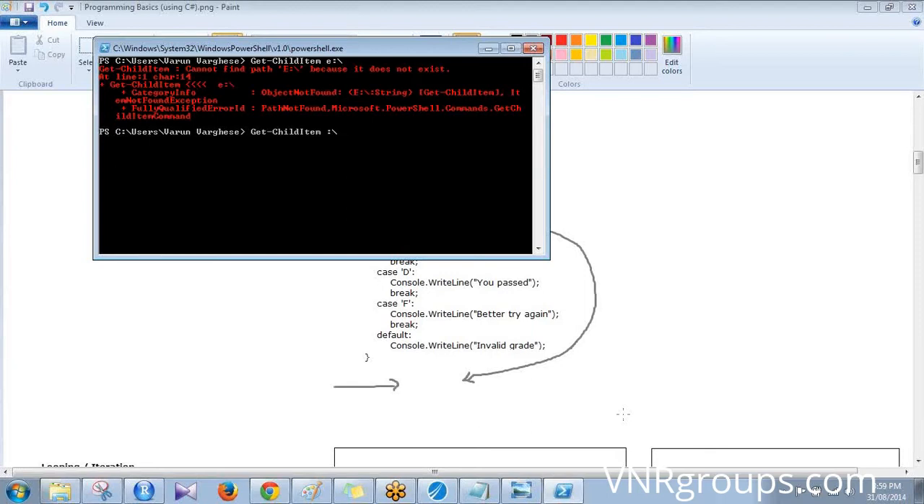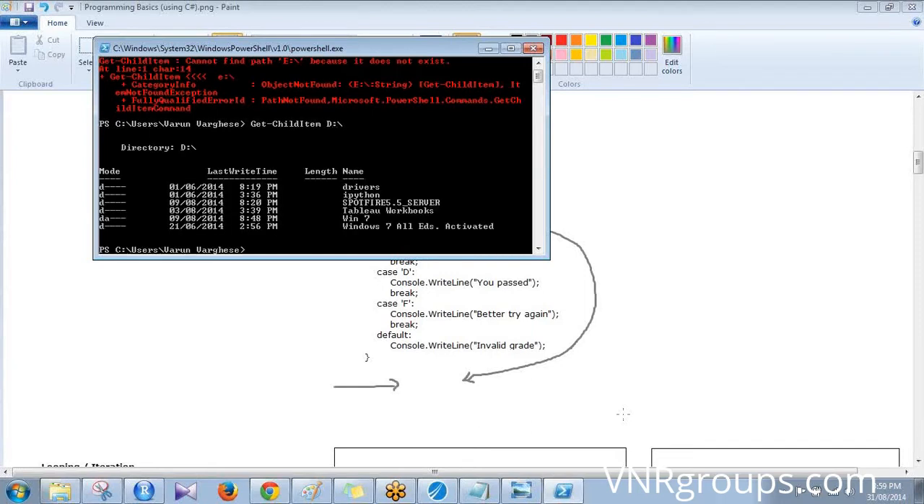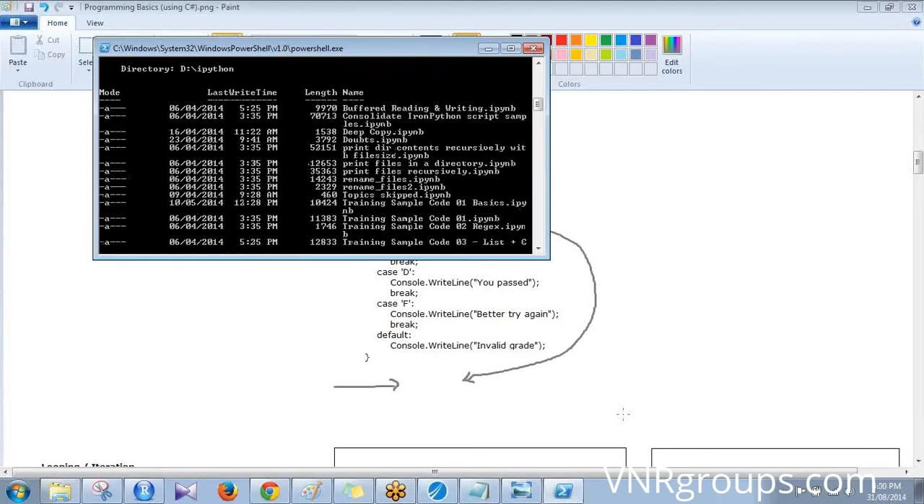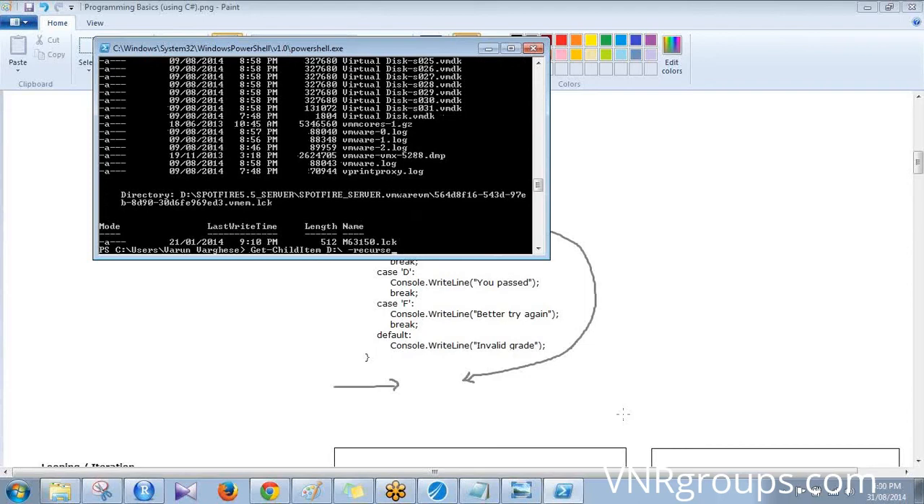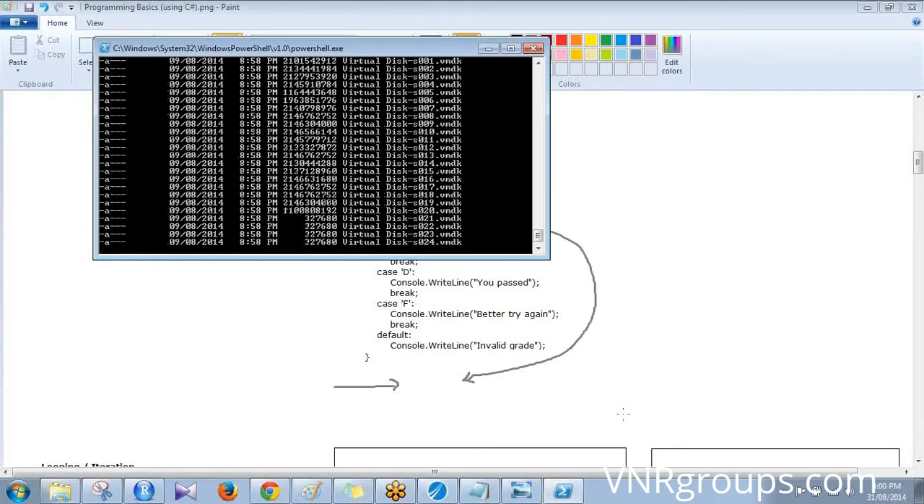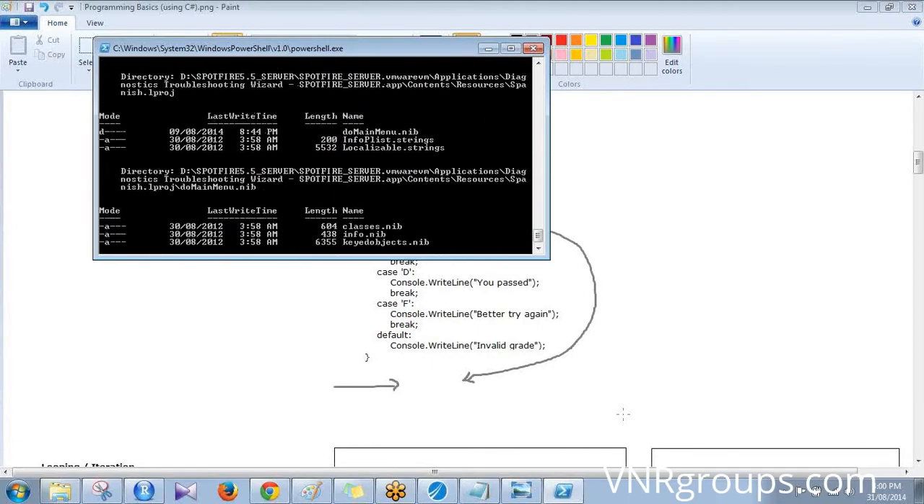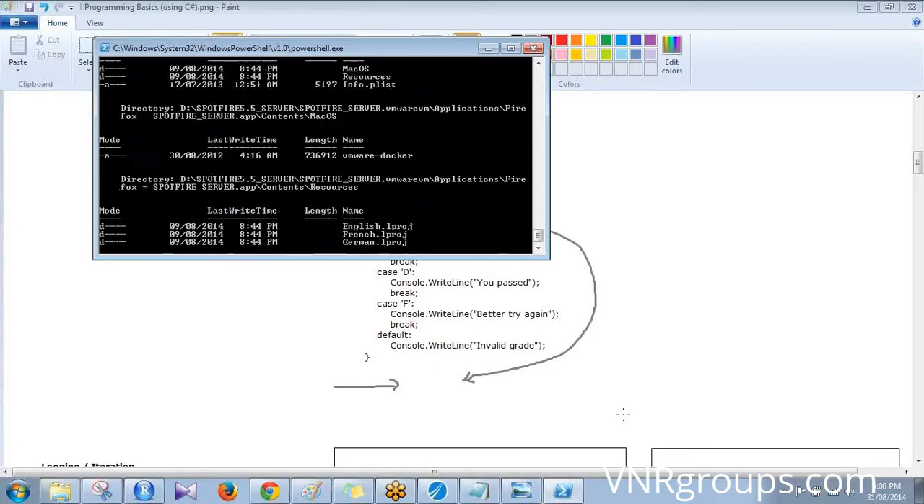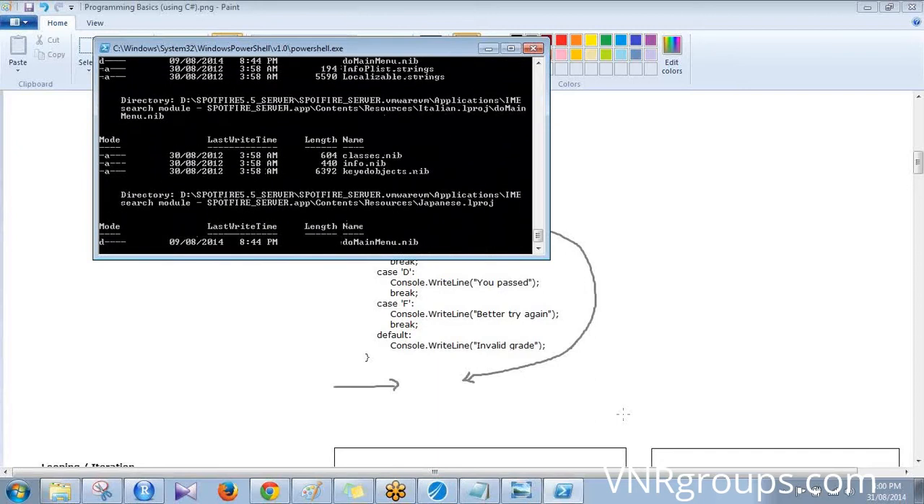There is no E drive. Okay, D drive. See, it says there are these many items in D drive. Now if I say recurse, it will go recursively through all the folders. See that? And it is giving a never ending listing, or well, it will end after a long time.